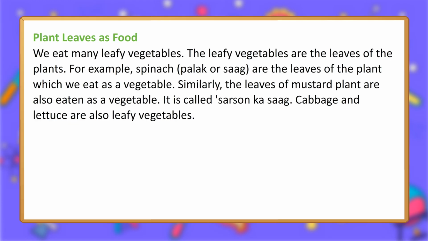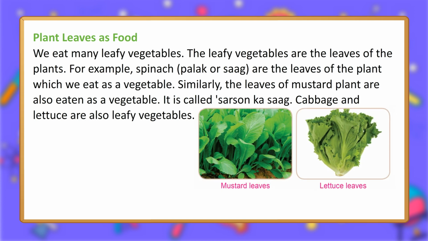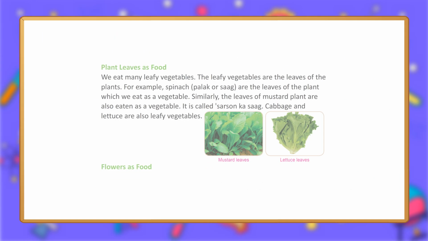We eat many leafy vegetables. The leafy vegetables are the leaves of the plants. For example, spinach, palak or saag are the leaves of the plant which we eat as a vegetable. Similarly, the leaves of mustard plant are also eaten as a vegetable. It is called sarson ka saag. Cabbage and lettuce are also leafy vegetables.